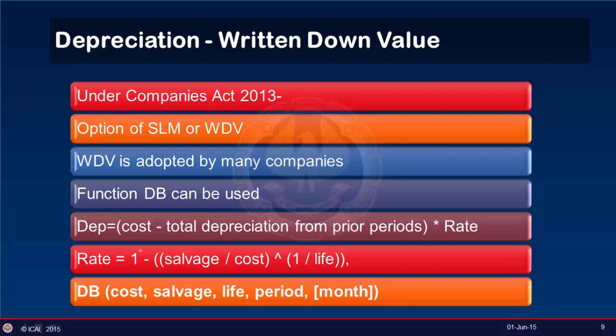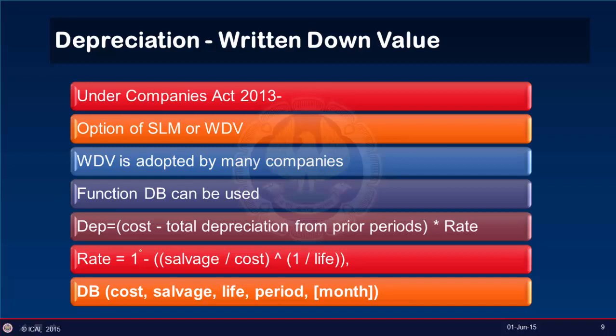For the first year, the asset could be used for only 2 months or 3 months, so in that case we have the option of a month also. If we specify the month, then prorated depreciation related only to those months is calculated by this function.